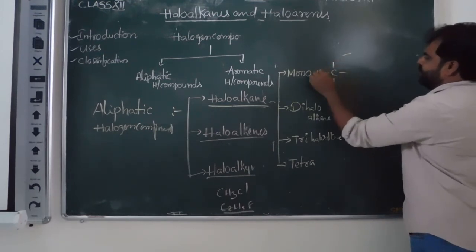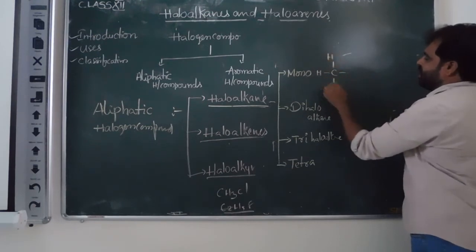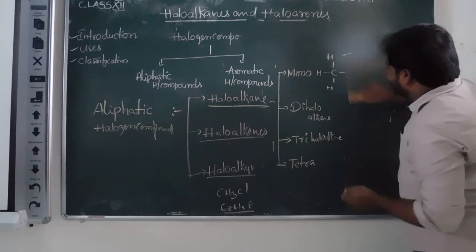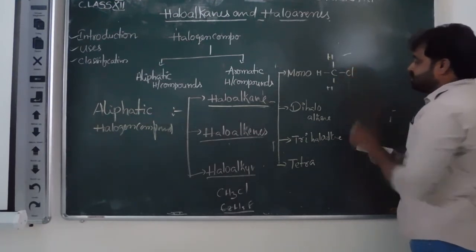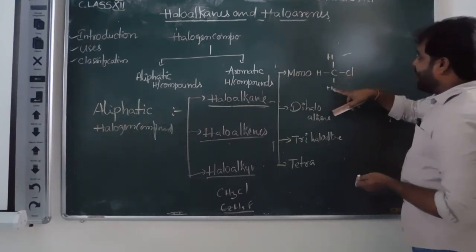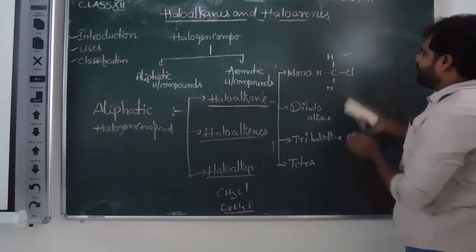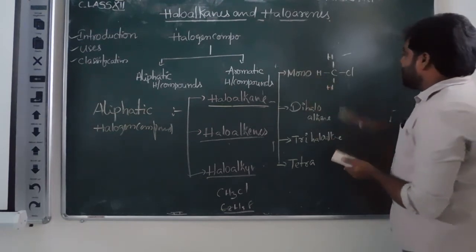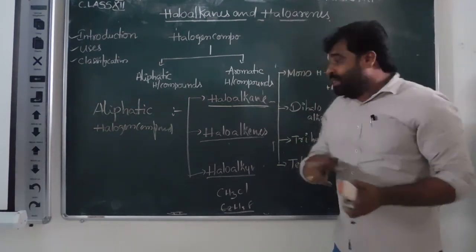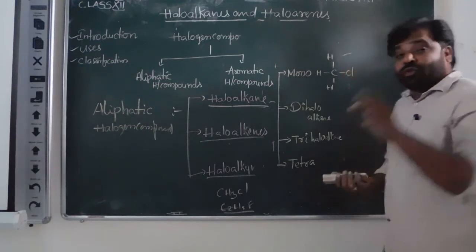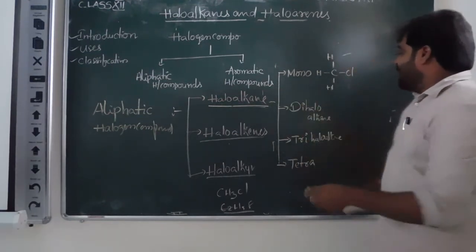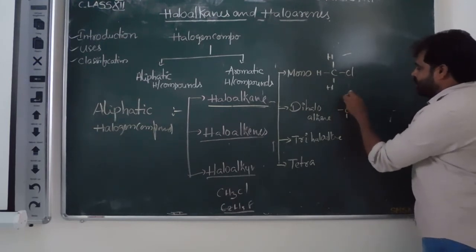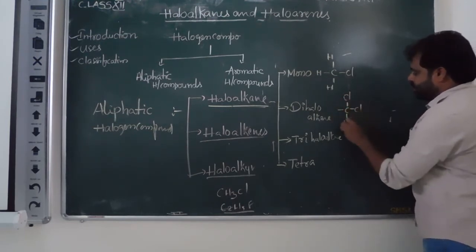For example, this is the formula of methane. One hydrogen atom is replaced by one halogen atom. Then this is called a monohaloalkane. That means if one halogen is present, that is a monohaloalkane. If two halogens are present, that is known as a dihaloalkane. For example, one chlorine, two chlorine, the remaining hydrogen.